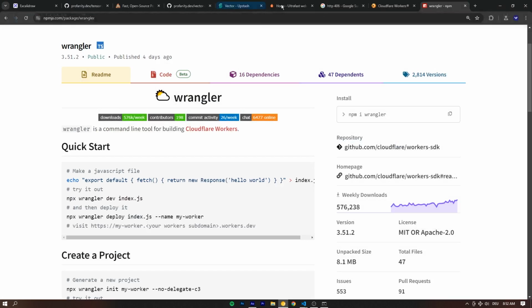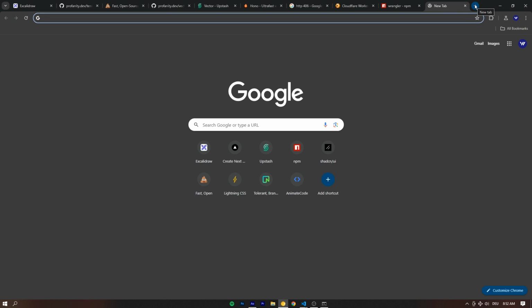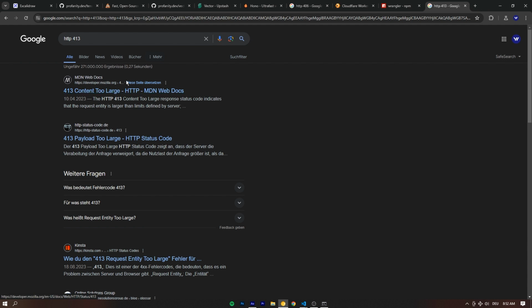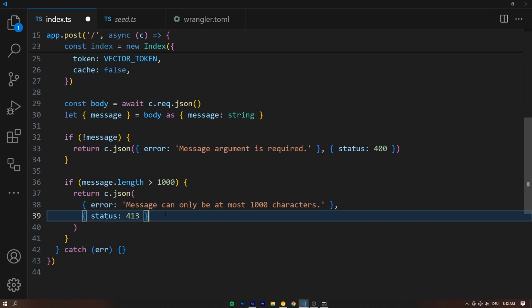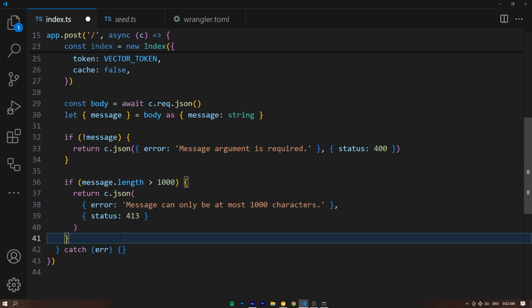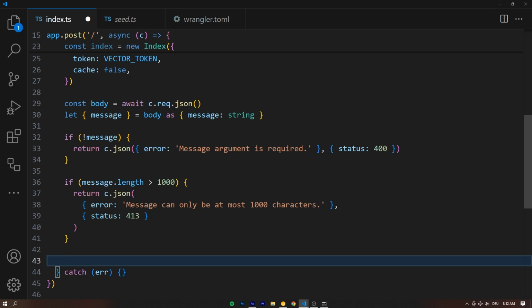Let's Google what 413 means. Let me show you. HTTP 413, content too large, right? What you're passing in is too much. We are not gonna answer it, but HTTP 400 is just fine as well. Honestly, these HTTP status codes, they don't matter a lot. It just doesn't really matter. It's just kind of nice to find the right ones.